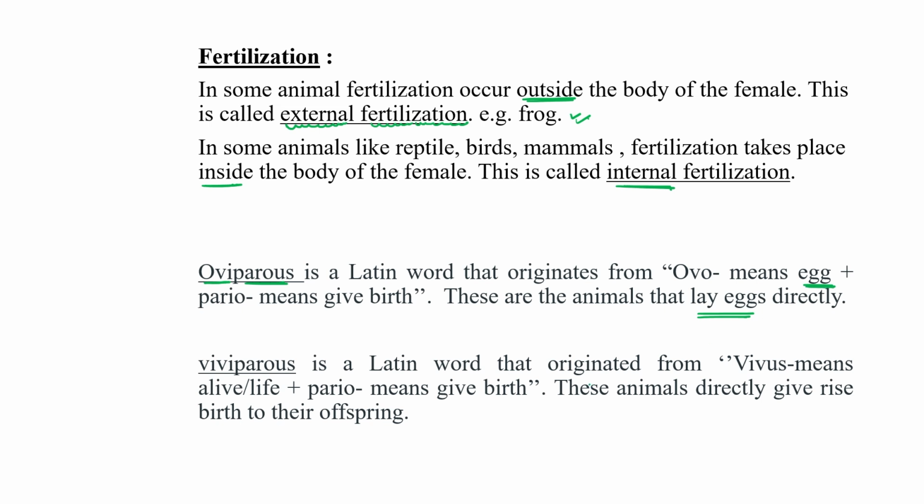Okay, some animals produce eggs, and some directly give birth to offspring. Right, so we can further categorize animals into two categories, oviparous and viviparous. Viviparous means direct birth to their offspring. Oviparous are those animals which first produce eggs, and from the egg their offspring will be produced.